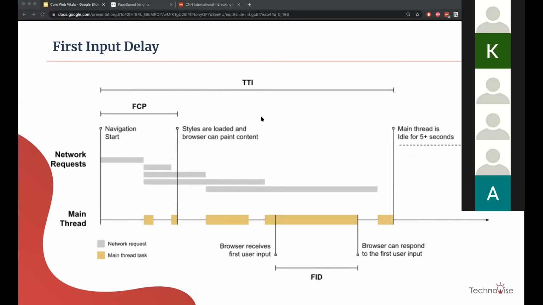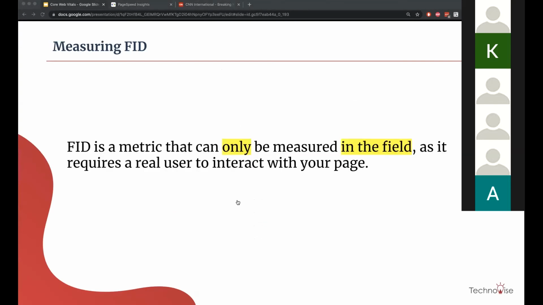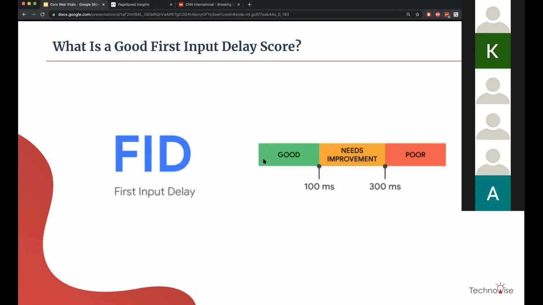Let's jump into that as well. First, try to understand what is a good score, what needs improvement, and what is poor. So an FID of 100 milliseconds is considered good. More than that, we'll always need an improvement.